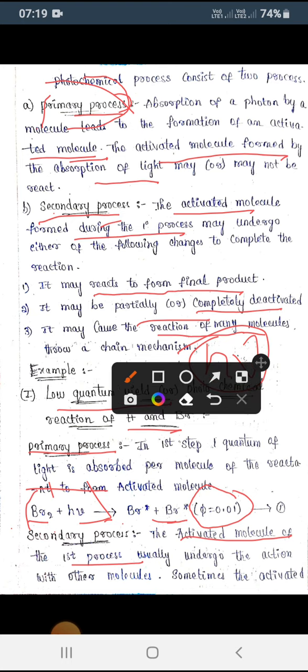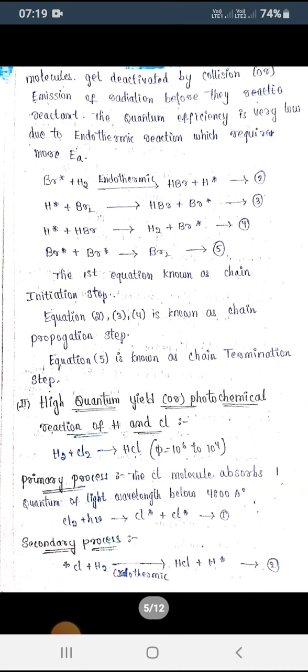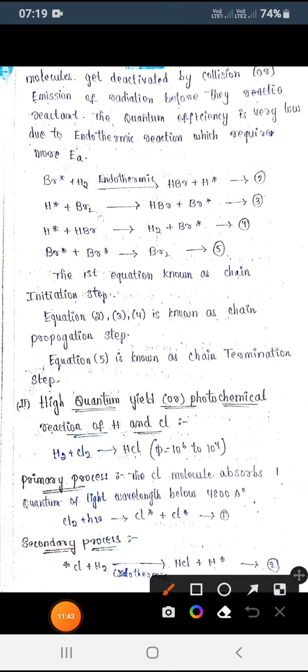Okay, so what we can say is that sometimes the activated molecules will deactivate also. Yes or no? Deactivated by collision. When these 2 molecules collide, what happens? Sometimes it may react or it may not react. So when light is falling, it forms an activated molecule, and the molecule goes to form the collision. Collision is nothing but what here? 2 molecules colliding. Then after that, emission of radiation occurs before the reaction takes place.